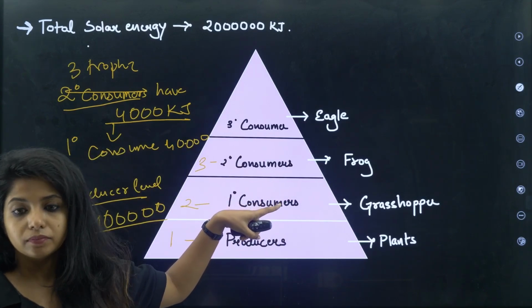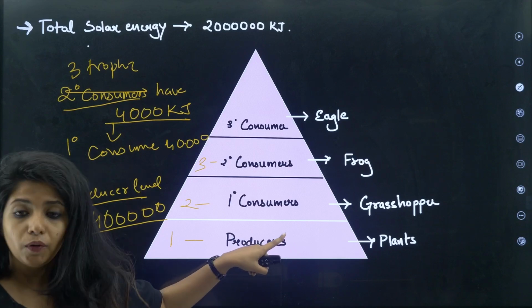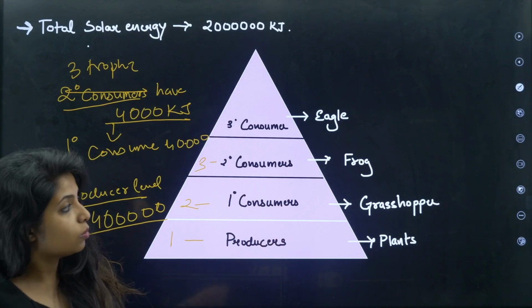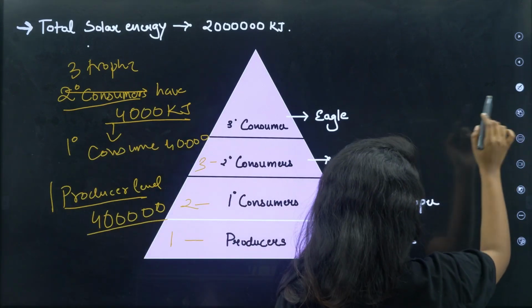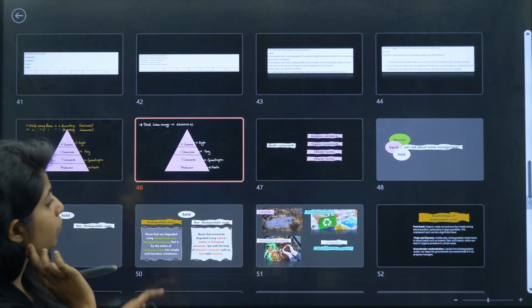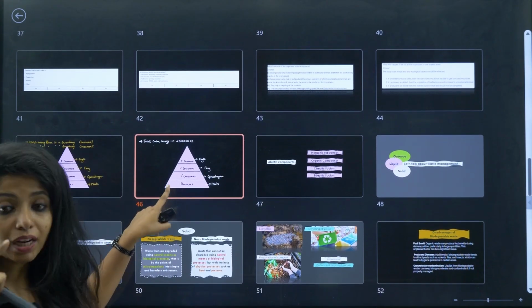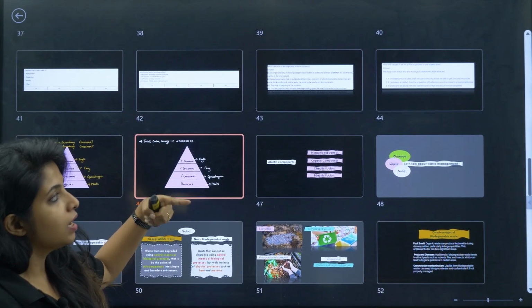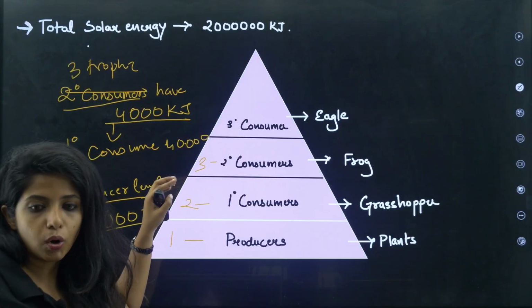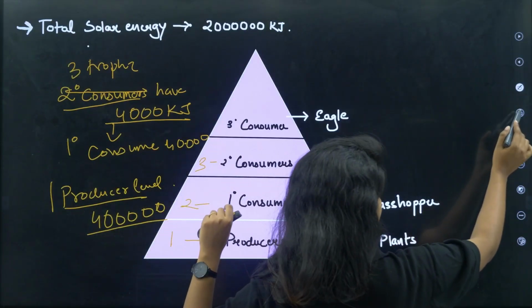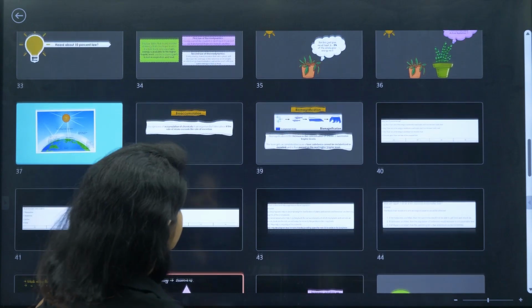That is something else. Trophic levels start from the producers itself. That's how questions could be framed. Please be attentive. It's very important, and you have to show it using the 10% law, because only 10% is forwarded. Everything else is gone in the form of respiration as well as heat, children.